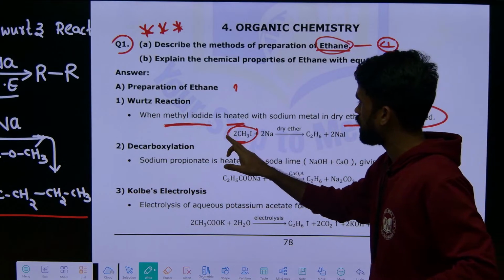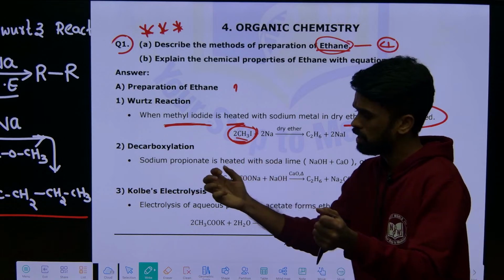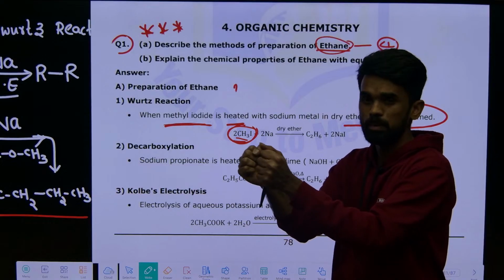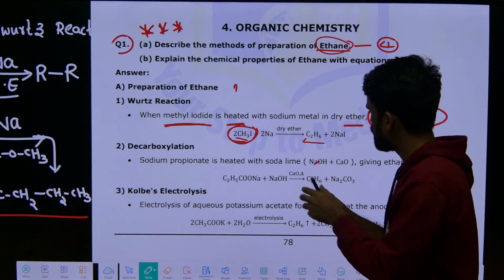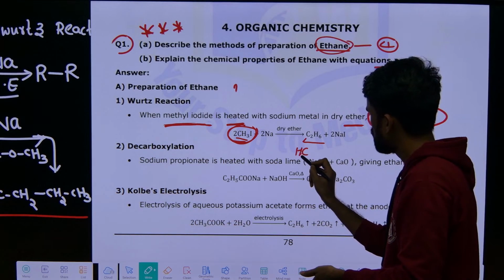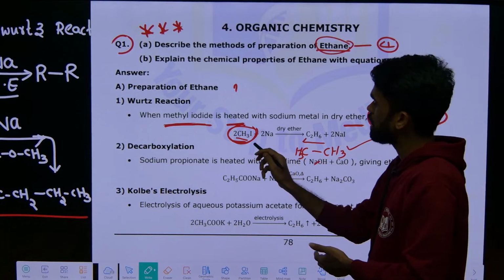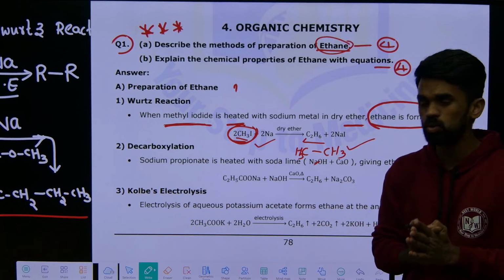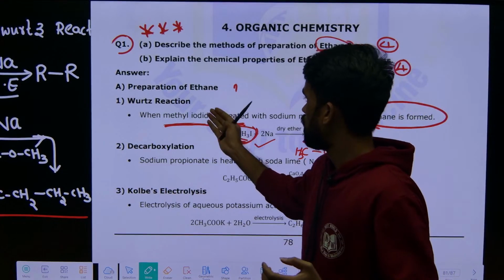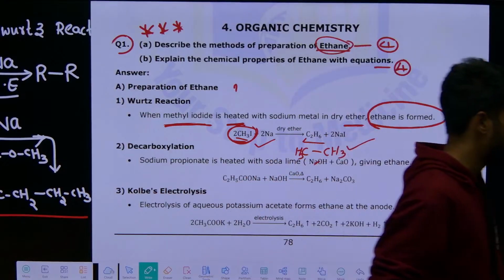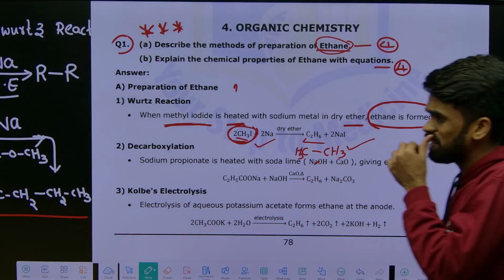Take methyl iodide, 2 moles. The methyl groups will join, couple with each other and give ethane. That is CH3 attached to one more CH3, which is our ethane. This kind of reaction happens in Wood's reaction. That's it, this is one of the methods to prepare ethane. And the next reaction I will be explaining now.